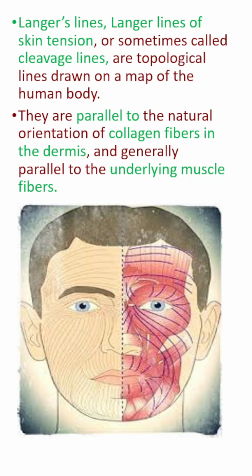They are parallel to the natural orientation of collagen fibers in the dermis and generally parallel to the underlying muscle fibers. These are Langer's lines, and they are usually parallel to the orientation of collagen fibers in the dermis and generally parallel to the underlying muscle fibers.